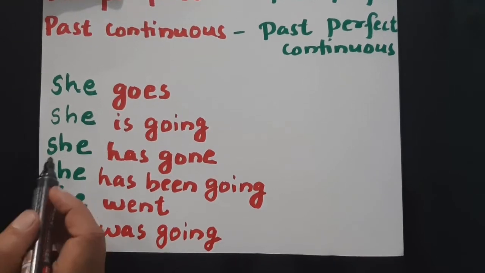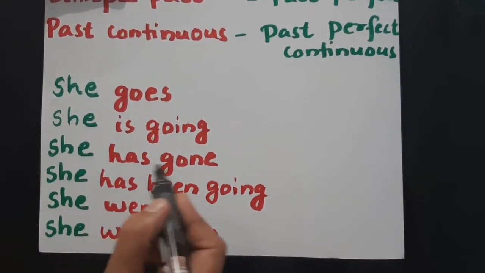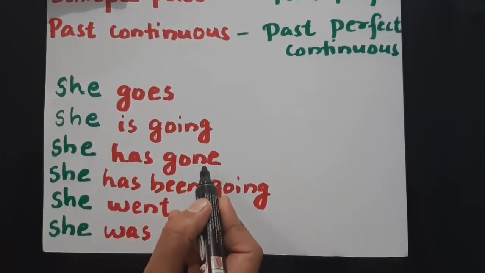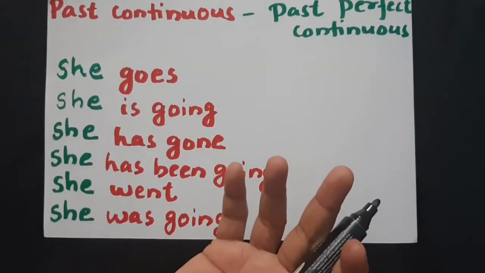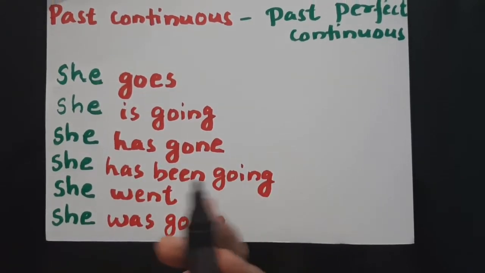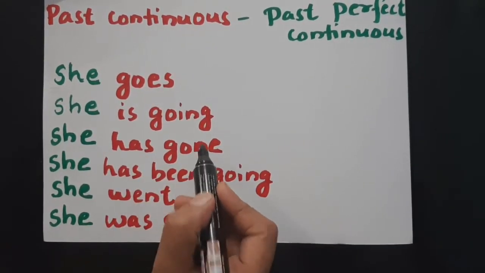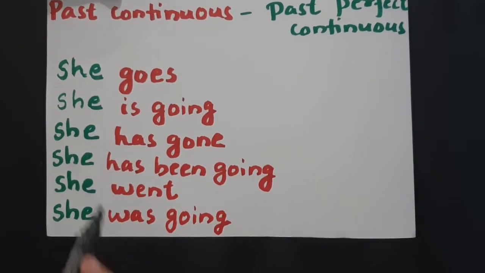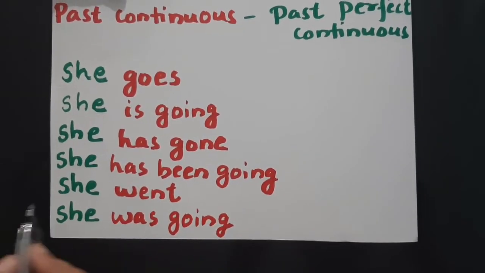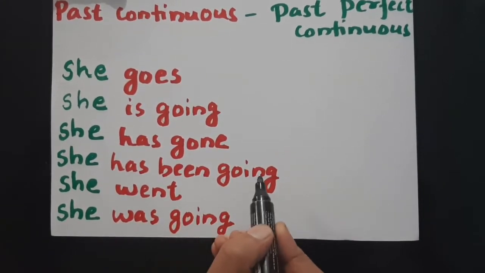Okay, next, she has gone. Present perfect. Has gone will change to had gone. Okay, see, she has been going. That is present perfect continuous.